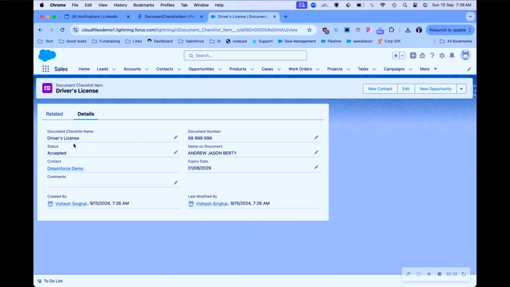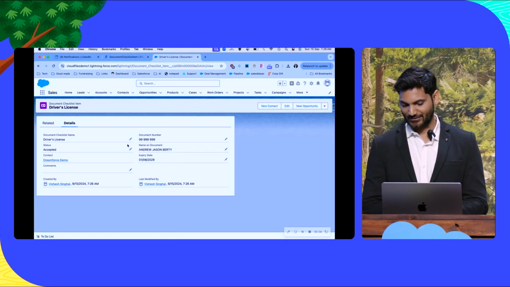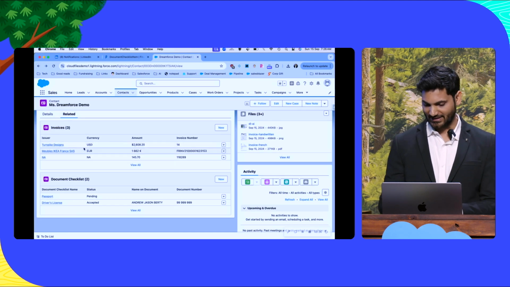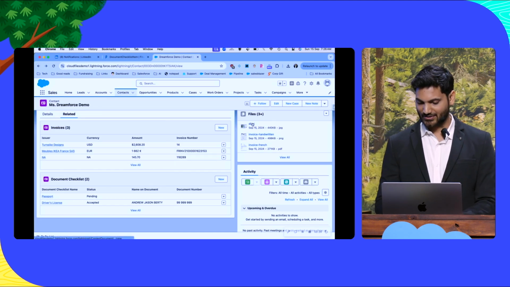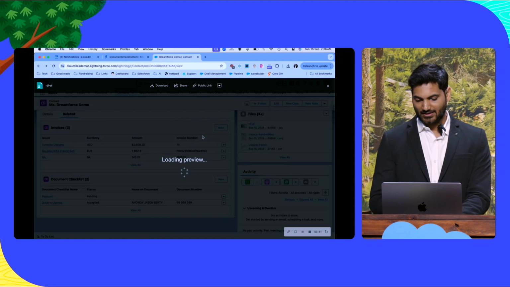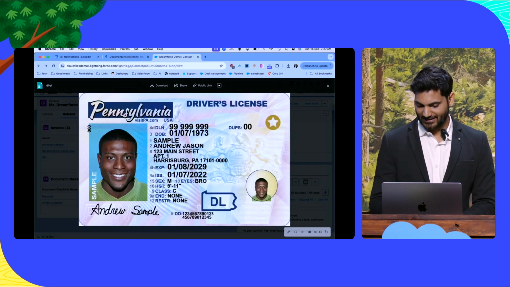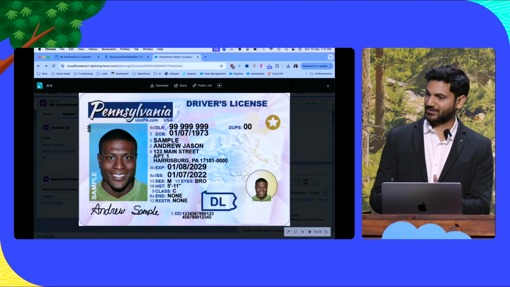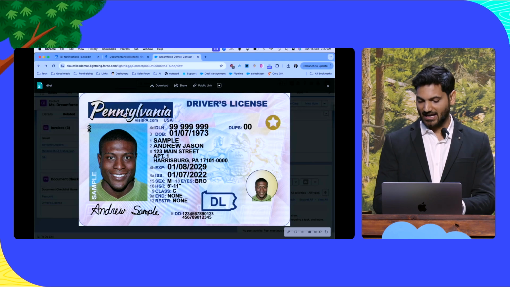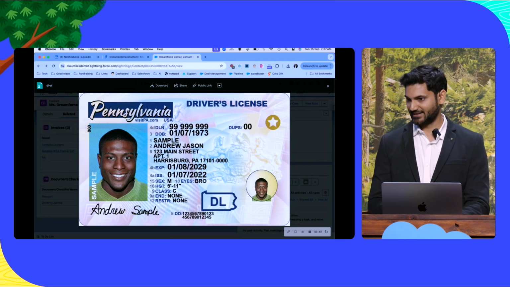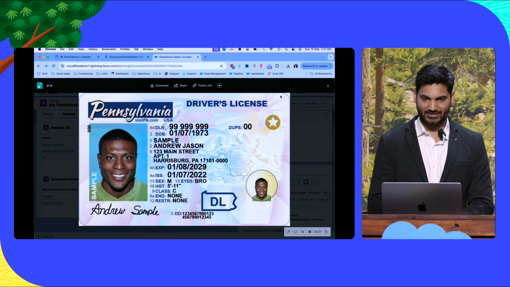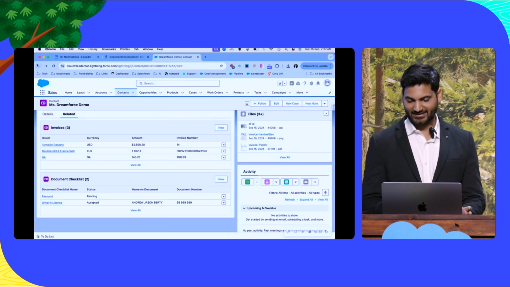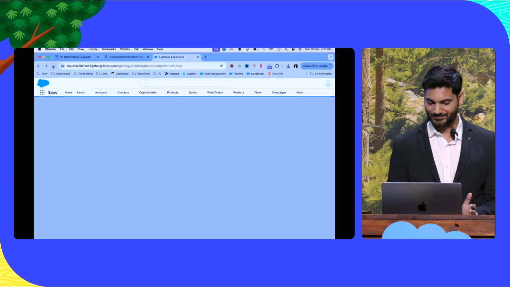So here you see it has gotten all the information. It knows it's a driver's license. It has got the name and everything. And I'm just going to show you the actual document here. So it has very correctly identified the name of the person. It knows what the first name is, what the last name is. And this document, you see, it's not expired. It's expiring in 2029. So it has accepted it for us. And it says that this document is accepted.